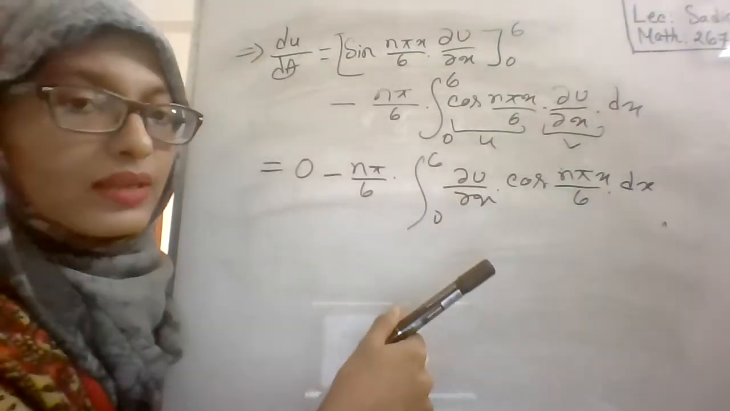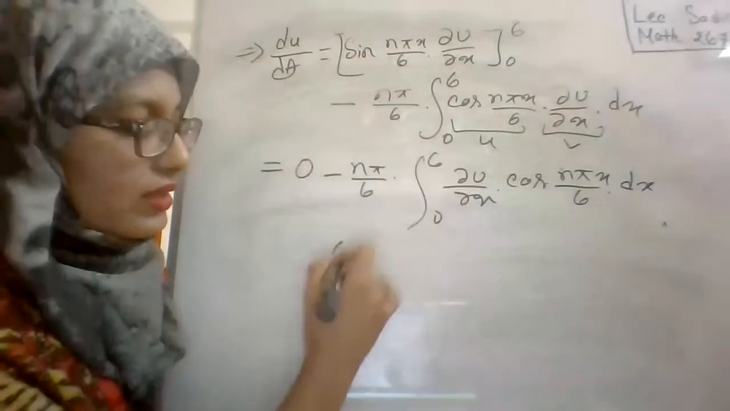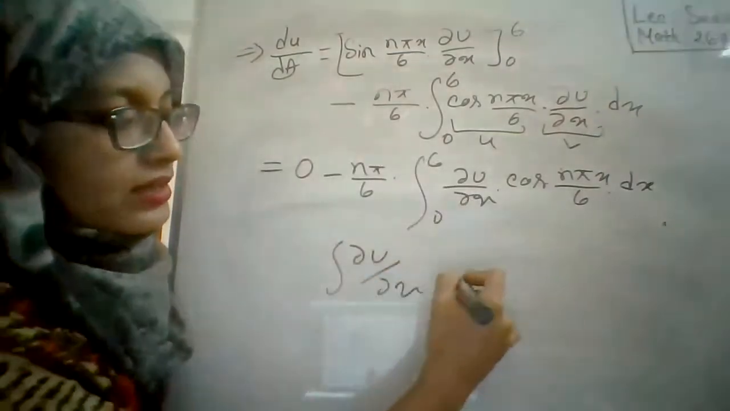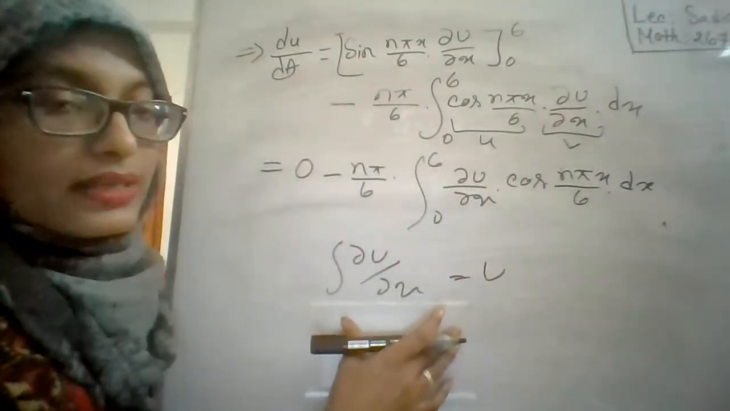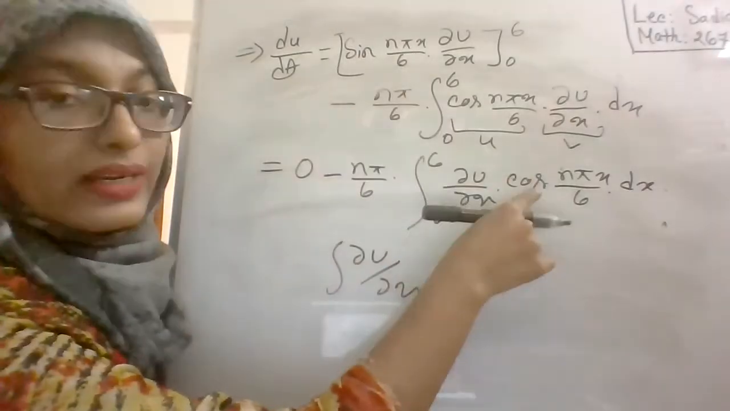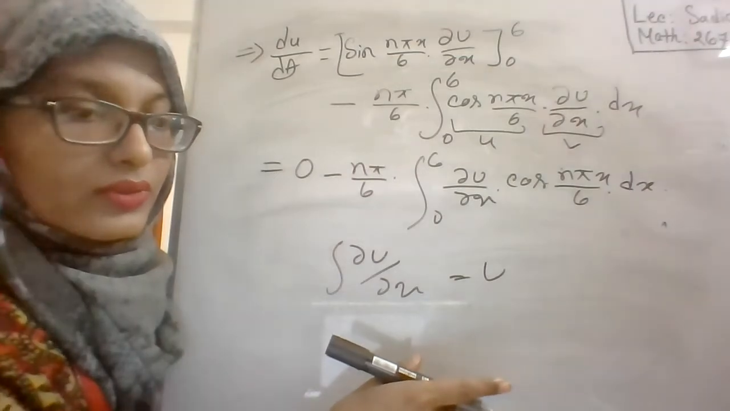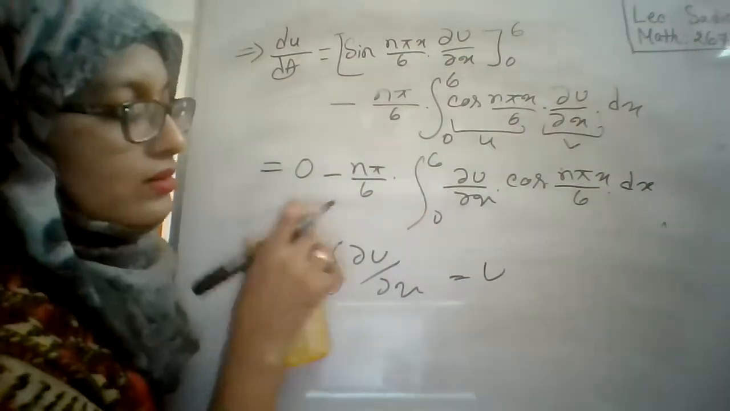And what is the reason? Because here the integration of this part is easier. Simply, del u by del x and its integration result is only u, and it is easier to integrate. But if you consider cos and integrate it, then it doesn't vanish. It will continue. Okay. Yes ma'am.